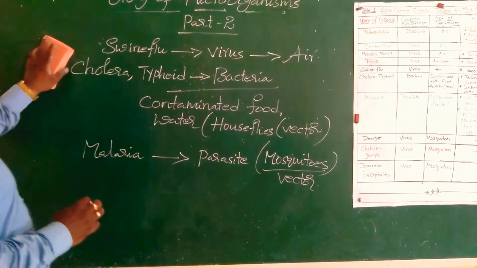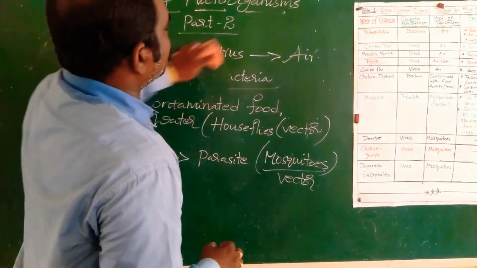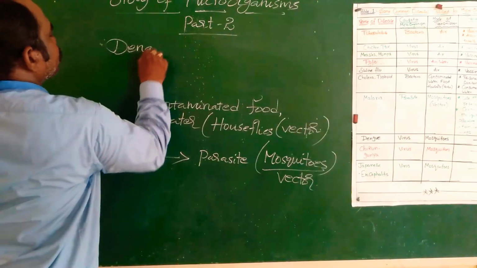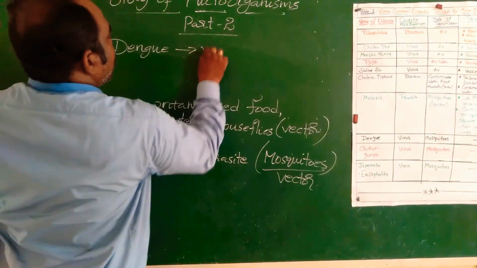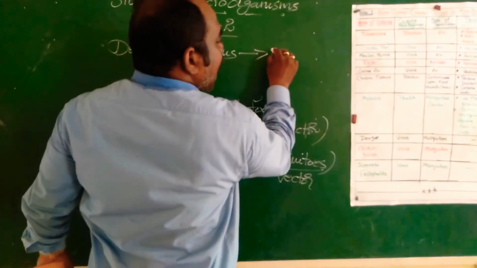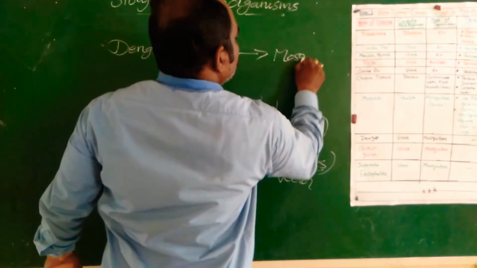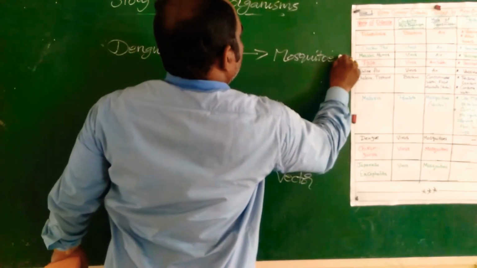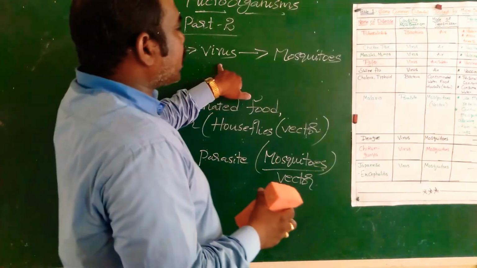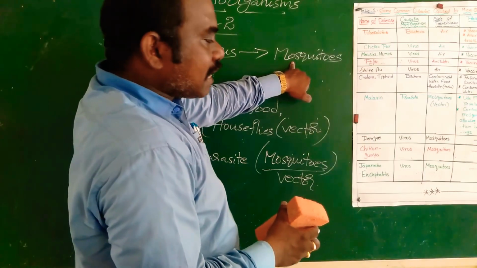Dengue. Dengue is also caused by a virus. Mosquitoes can act as vectors. Dengue fever is caused by a virus, and mosquitoes act as the vector.